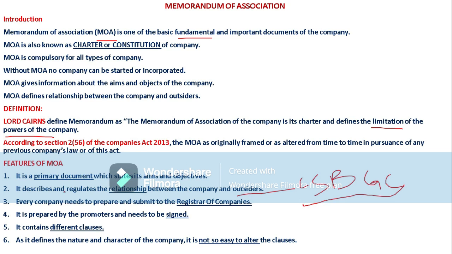And in the memorandum of association, we will see the aspects regarding how the relationship would be with all these outsiders. Another feature of the memorandum of association is that every company needs to prepare and submit it to the Registrar of Companies. The Registrar of Companies is nothing but the ROC. So every company needs to prepare and submit it to the Registrar of Companies. Without the memorandum of association, incorporation or registration of a company is not possible.